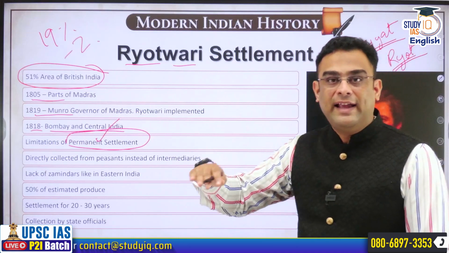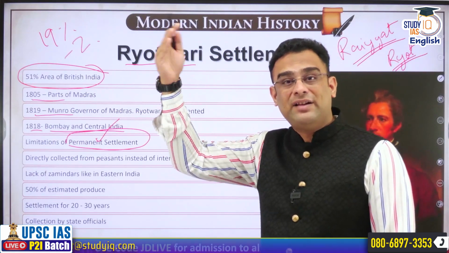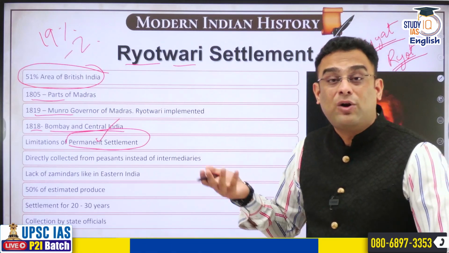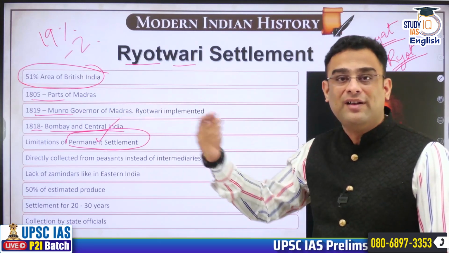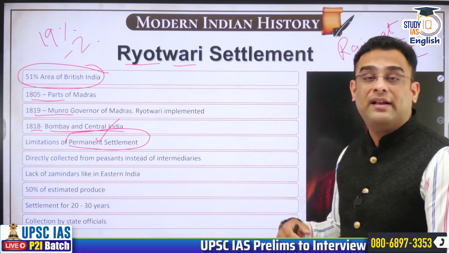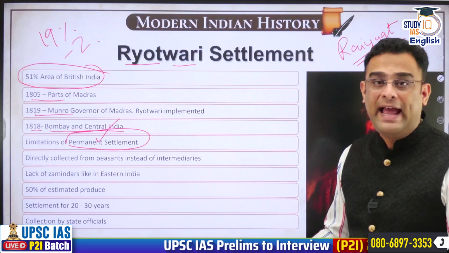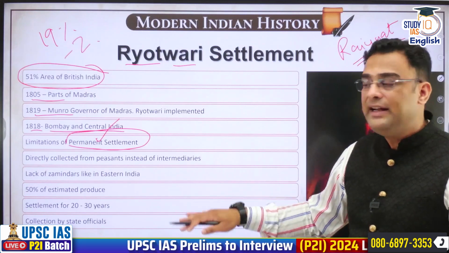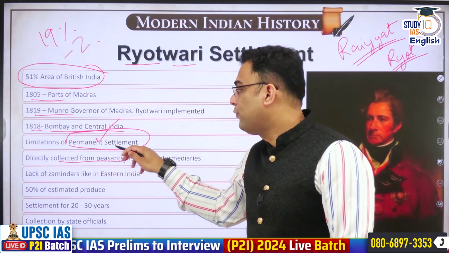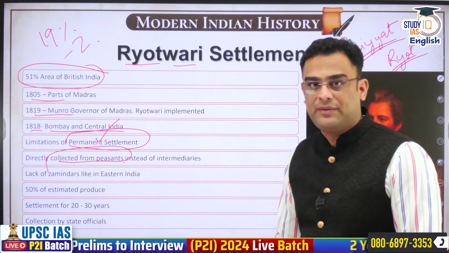That amount is fixed. Anything over and above that can be realized will belong to the Zamindar. So East India Company was missing out on that opportunity of future growth in revenue. So these reasons made EIC to rethink, and therefore they avoided any intermediary over here and collected revenue directly from the peasants, direct settlement. Okay.